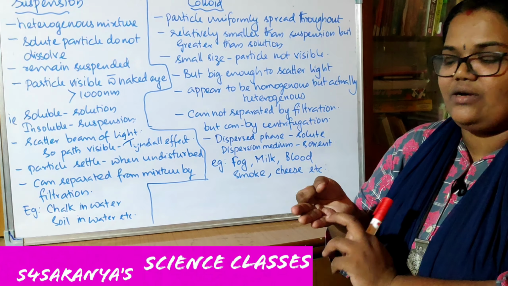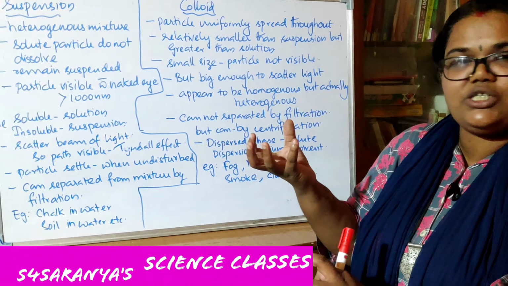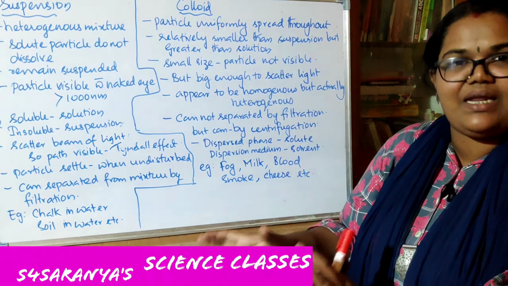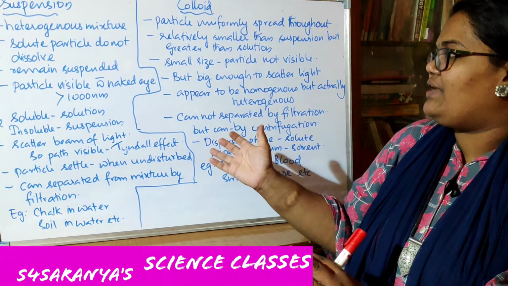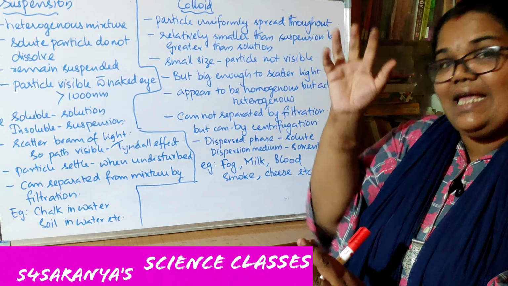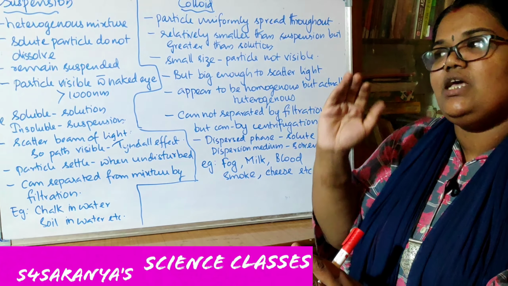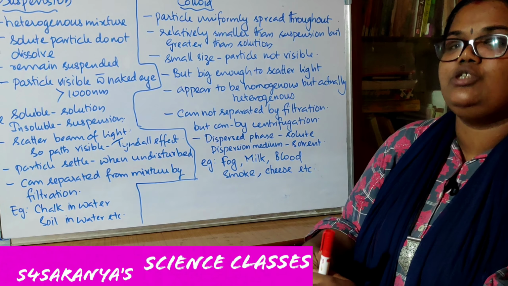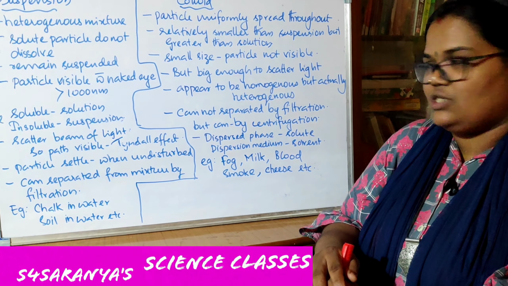And the composition of the particles is also not fully uniform, but it will appear as a uniform composition. So that's why we say it's homogeneous in nature. If you are seeing it, it will look homogeneous, but actually it is not at all homogeneous. So it's actually heterogeneous in nature.